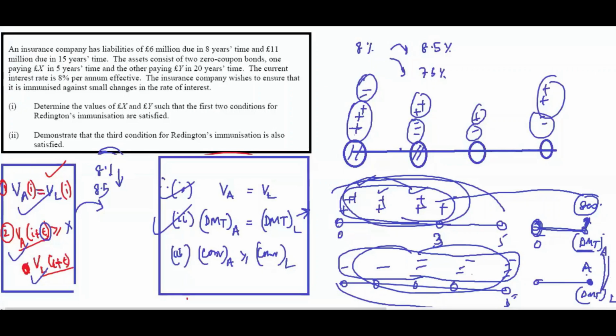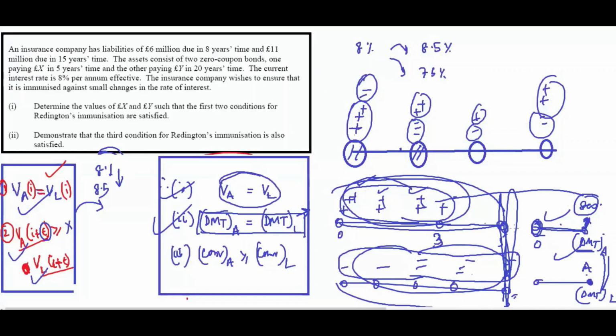Ideally, if they have the same term, that would be good. But if they are equal, it means this. Mathematically we proved it anyway. But the meaning is that present values are equal, and the duration, or the DMT, are equal, and convexity is more. Asset convexity means the spread of assets is more as compared to liability.